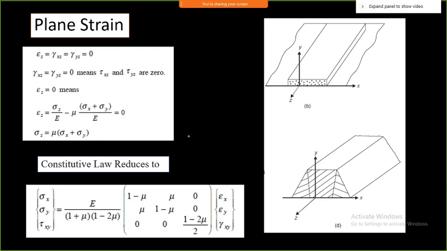So here you can see the equations as we have for a plane strain condition. Epsilon z is 0, and along with that, the shear strains in the z direction are also 0. So 3 equations will get reduced to 0, and only 3 equations remain: sigma x, sigma y, and tau xy. And this is nothing but a law for it. Law means it is nothing but the equations you are representing for it.